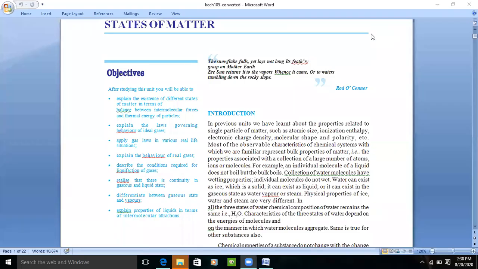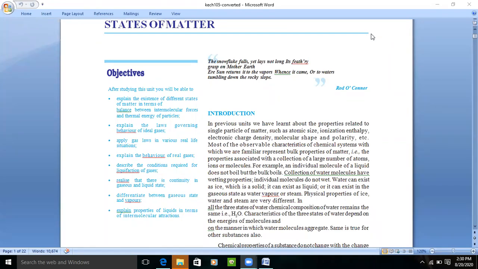States of matter. We know this thing very well, that matter exists in three states, that is solid, liquid, and gas. There are some other states also, which we'll discuss further. So states of matter is like that. If we take an example, water can exist in three states. First is solid, second is liquid, and third one is gas. So this is the physical property of matter.